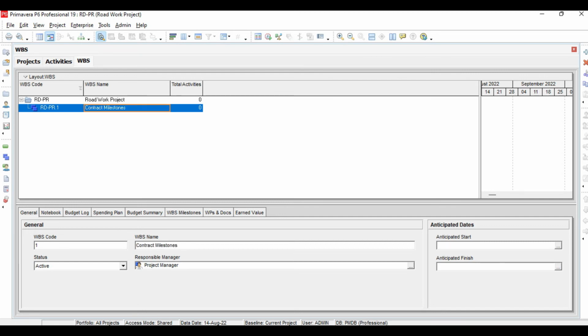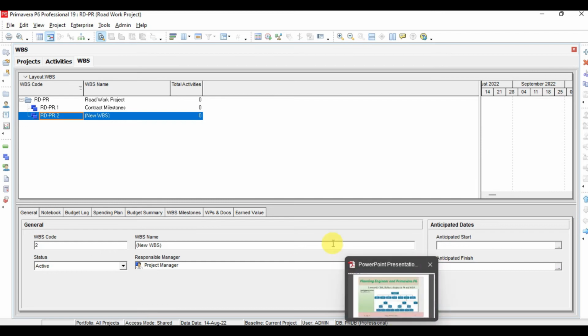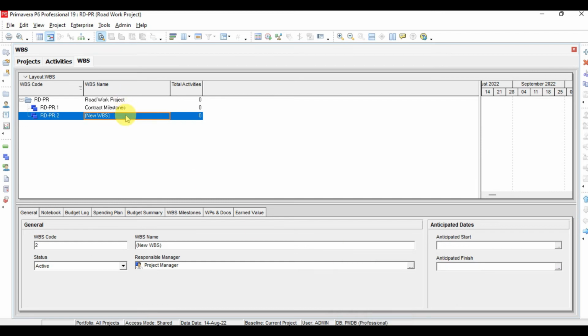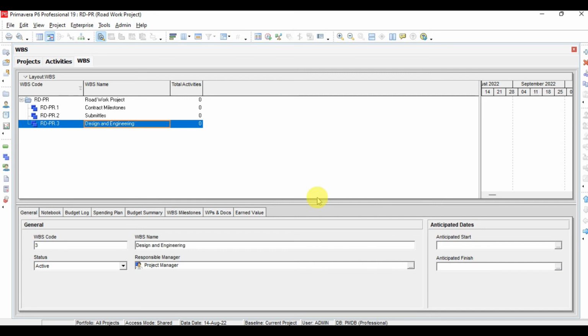Now I will click insert again from my keyboard, and here I will click this arrow, and now I will write here the second, submittals, and I will click insert again this arrow, design and engineering and procurement. Click insert again, click this arrow.